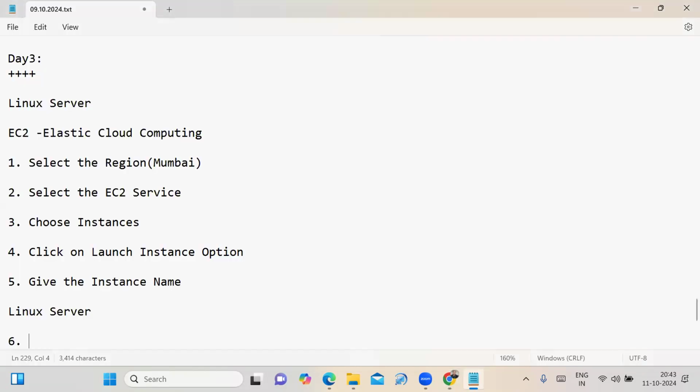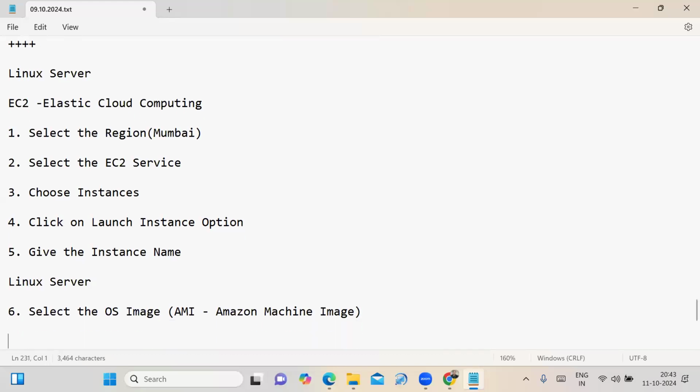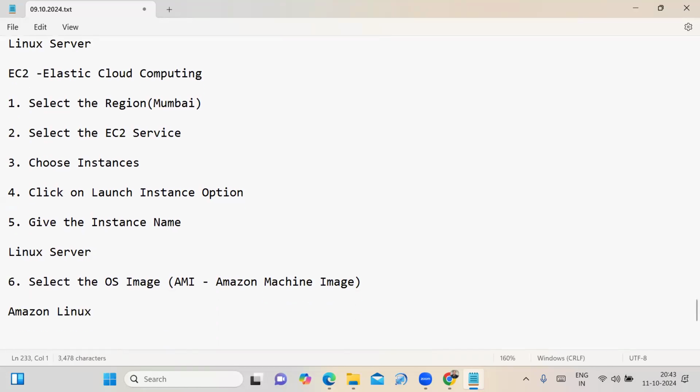You need to select the operating system image. The operating system image is nothing but the AMI, Amazon Machine Image. Here I am selecting Amazon Linux.